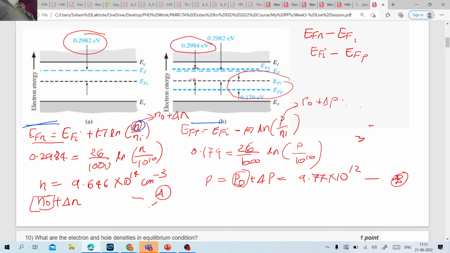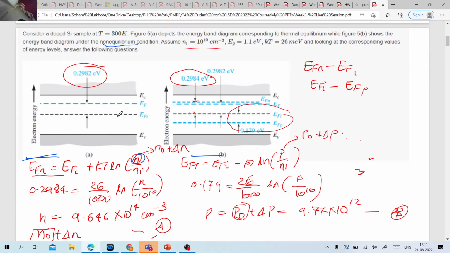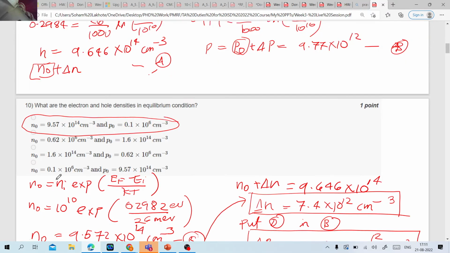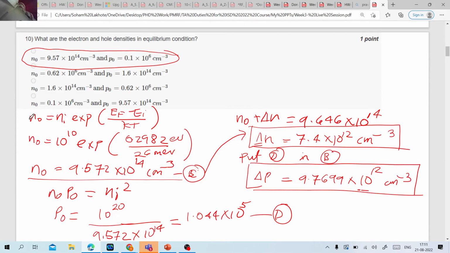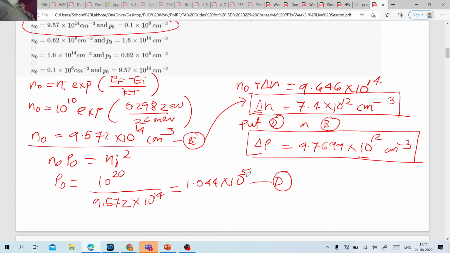See, for the case of non-equilibrium, I cannot apply the law of mass action, correct? But for case A, where there is equilibrium, I can still apply the law of mass action, correct? So I have this EF minus EFi that has been given to me. From this EF minus EFi difference, I will first calculate the concentration of electrons using this formula, correct? And after that, since I know n naught now, I will apply the law of mass action and calculate p naught, correct?